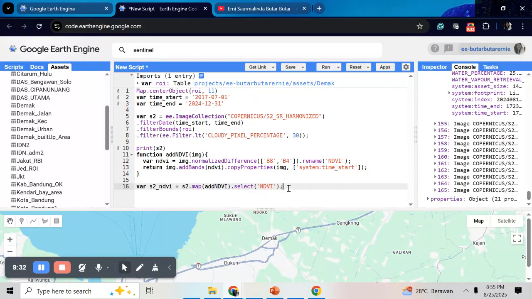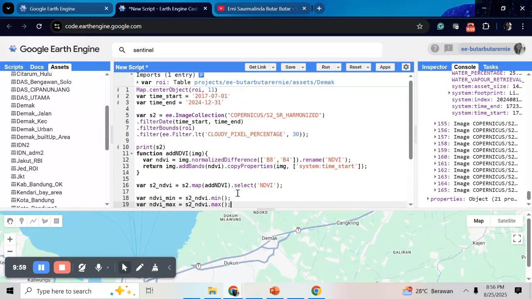And after that, I will try to find the NDVI minimum and the NDVI maximum. So here for NDVI minimum, I will find in the Sentinel-2 NDVI collection and get the minimum value, and for maximum, I will use this function.